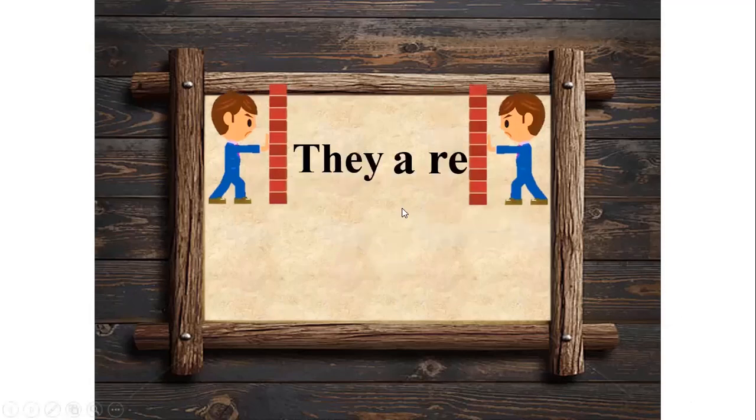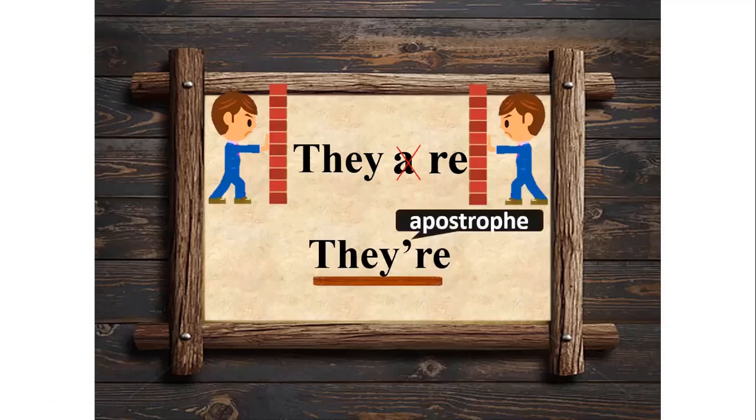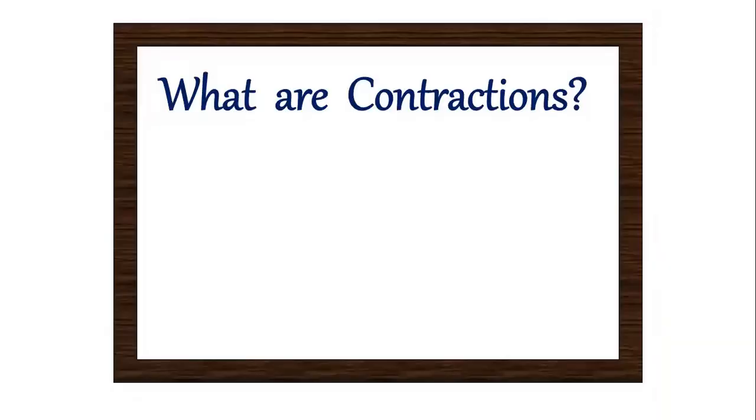Next, we have the two words they are. These two words can be contracted by removing the first letter, which is a, from the second word. Then we get the word they're. The missing letter a is substituted with an apostrophe. So children, by now you would have understood what contractions are. Let's now revise the rules of contractions.